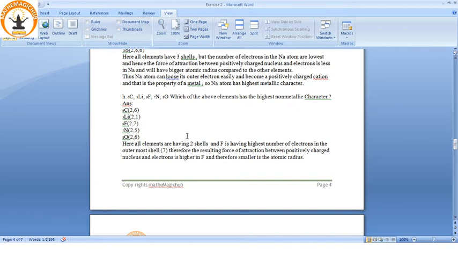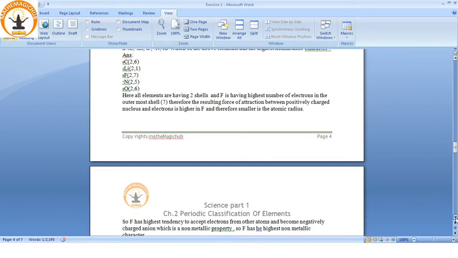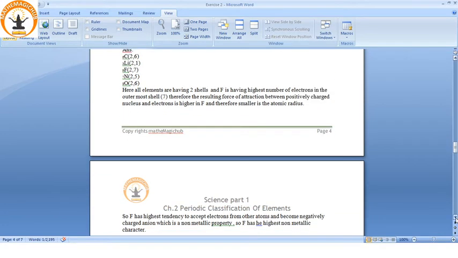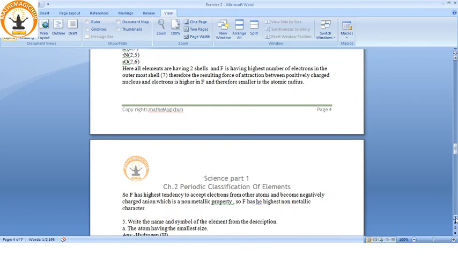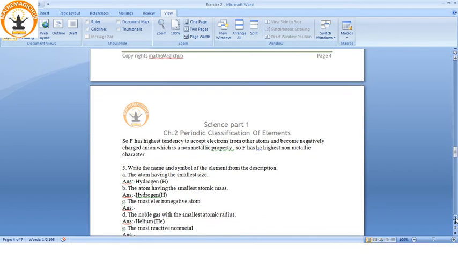So here all elements are having 2 shells, so atomic radii are the same, and fluorine is having the highest number of electrons in the outermost shell, 7. See, fluorine is having 7 in the outermost shell. Others are having 6, 1, 5, 6. So fluorine can accept 1 electron to complete its octet. So fluorine can accept 1 electron and become a negatively charged ion, and this is the property of a non-metal. So fluorine has the highest non-metallic character.